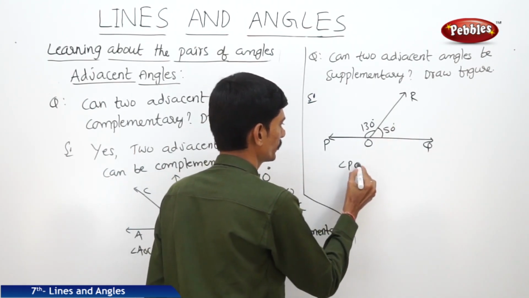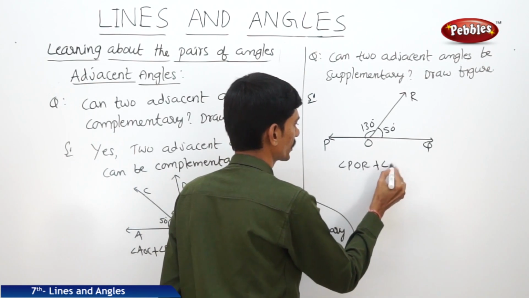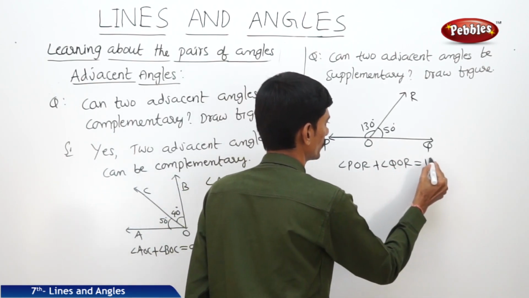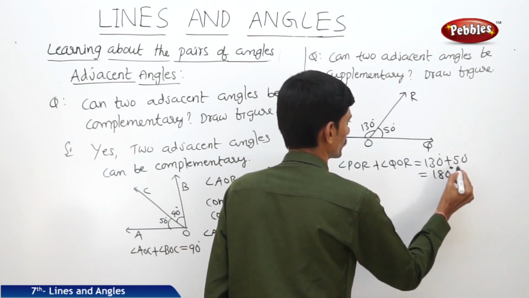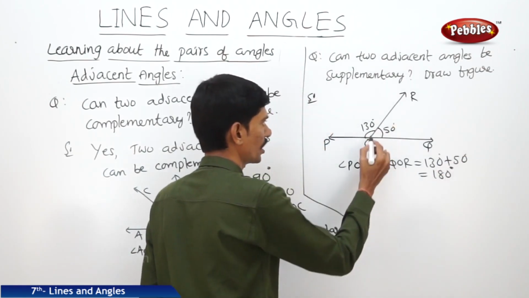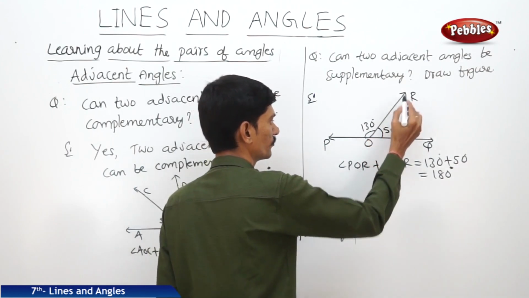Angle POR plus angle QOR equals 130 plus 50, 180 degrees, and they have the common vertex O and the common arm OR.